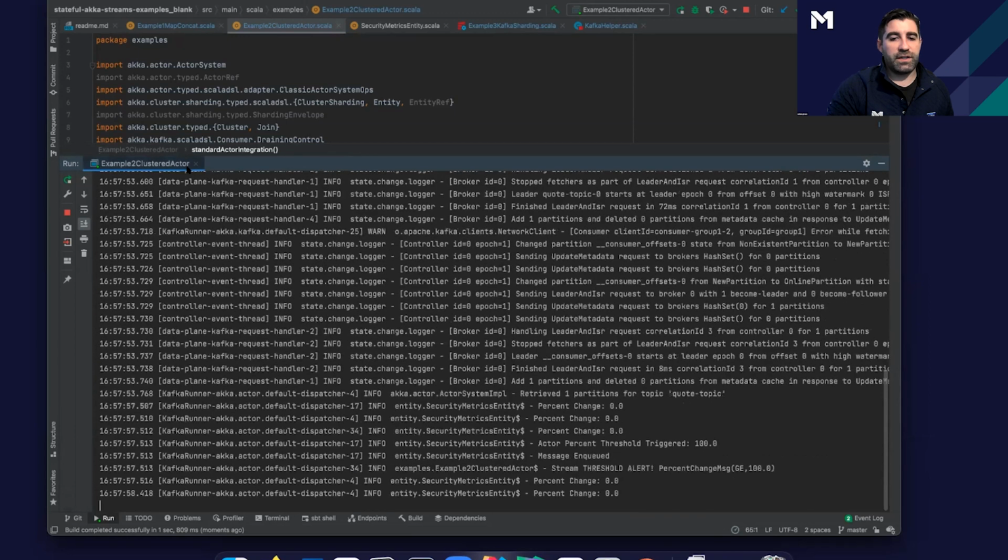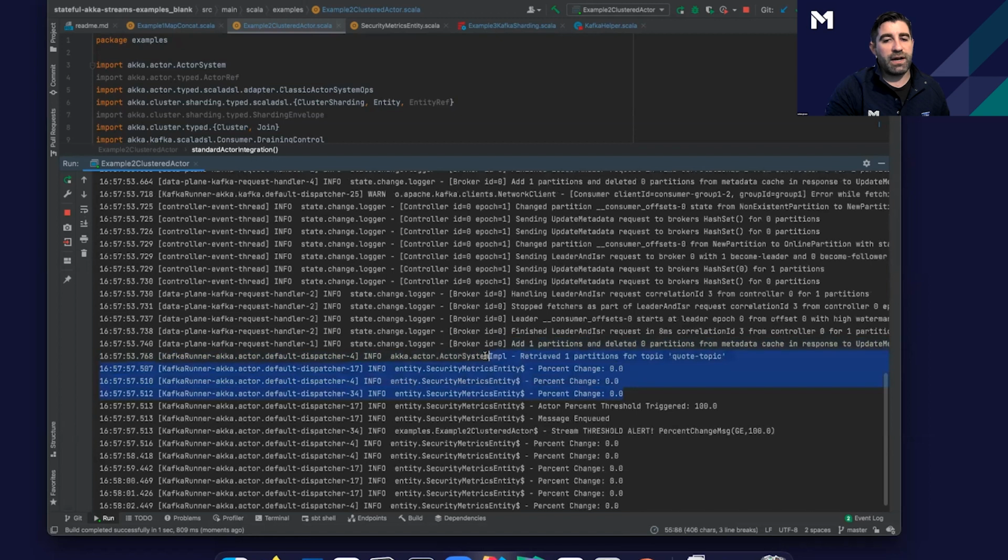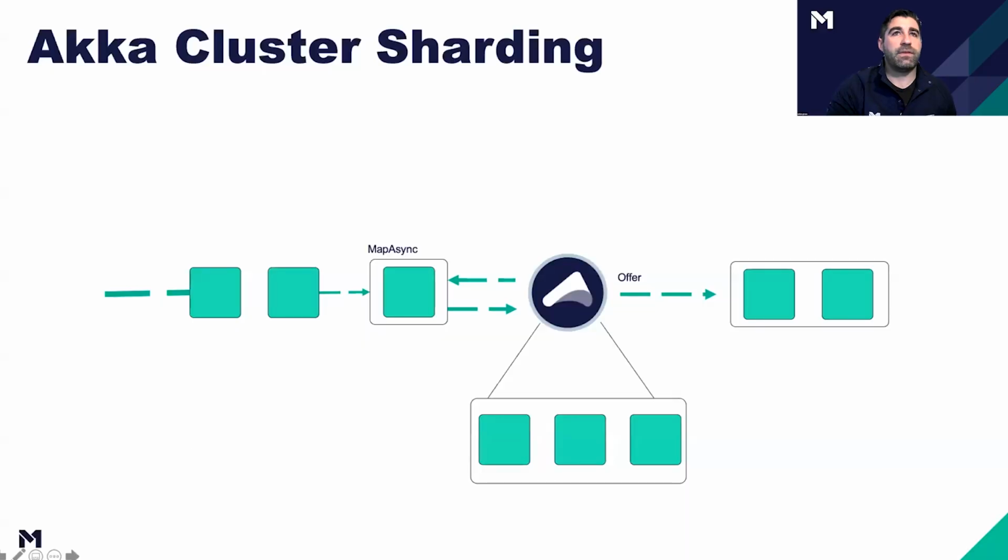So, yep, this is our second example. And now we're actually sending these messages to the actor. The actor is printing out the percentage change, and then the actor is calculating the percentage. And then it's also saying, hey, we were able to write it successfully into that source.q that I mentioned. And this is actually the message that was in that source.q. So we were successfully able to design this pattern right here: map async sending messages to actors, and actors sending messages back to Akka Streams.